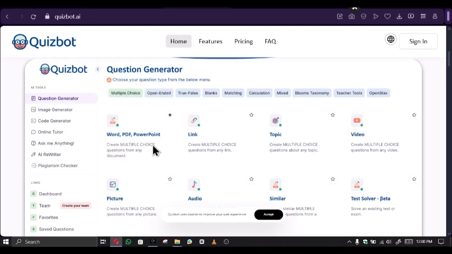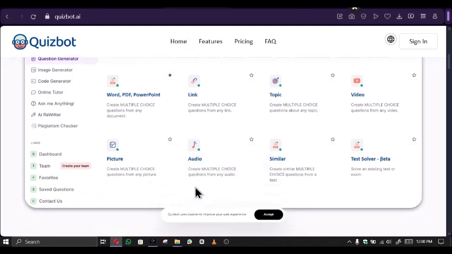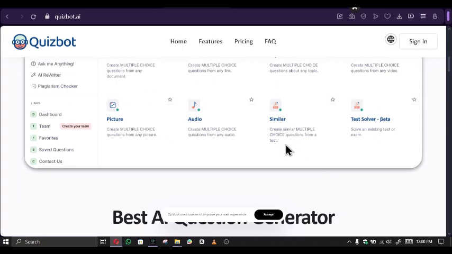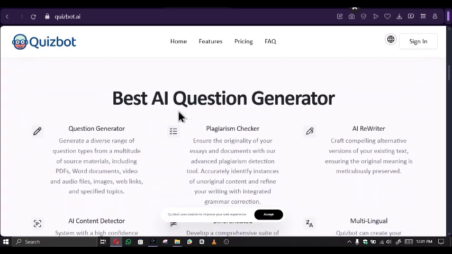You can create multiple choice questions from any document, whether Word, PDF, or PowerPoint. You can create multiple choice questions from any link, any topic, any video, any picture, and audio. You can even create similar multiple choice questions from a test. You can solve an existing test or exam using Quizbot. It has so many great things.